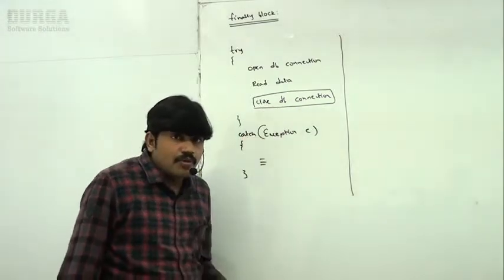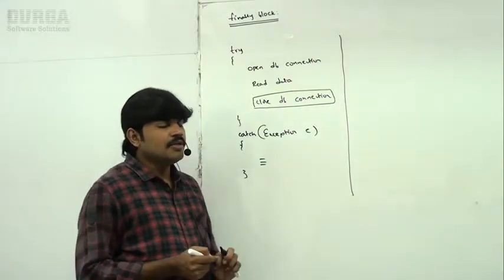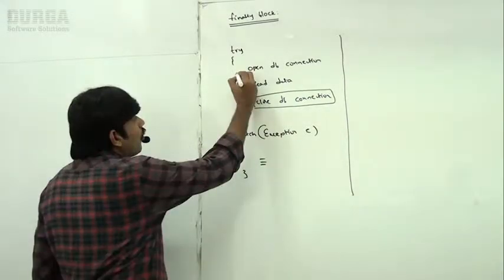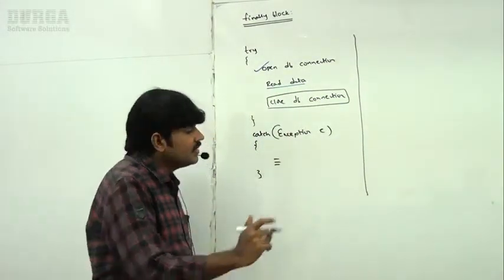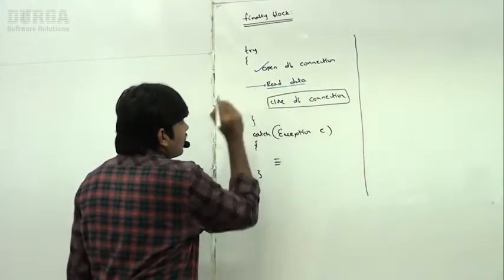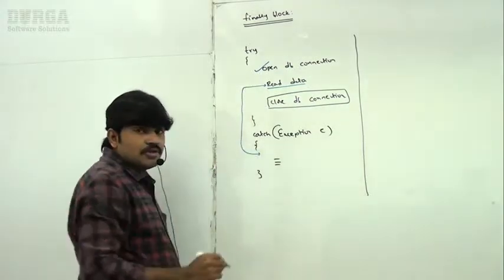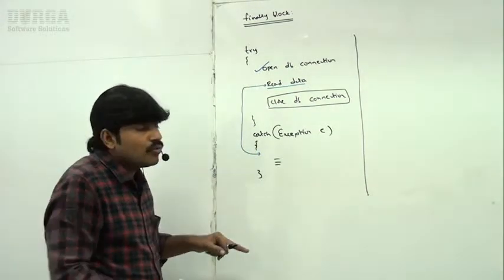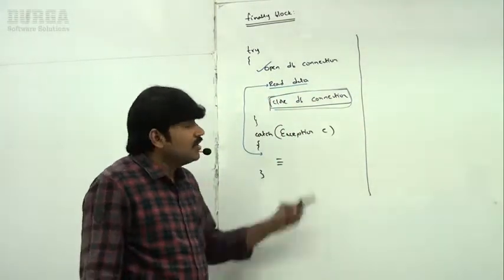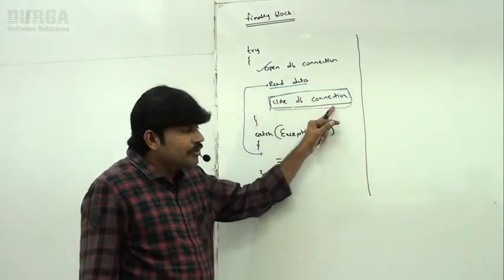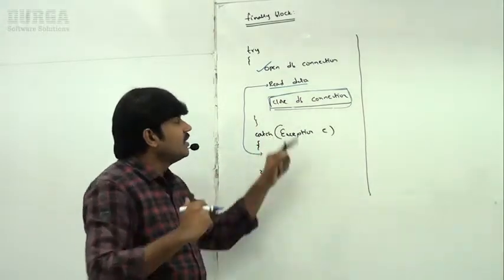Writing cleanup code inside a try block is never recommended. What is the reason for that? Suppose you open DB connection successfully, and while reading data, some exception got raised. Immediately the control will go to the catch block. So if the control goes to the catch block, who is going to close the database connection? That is the problem. Correct or not? It is always a problem.